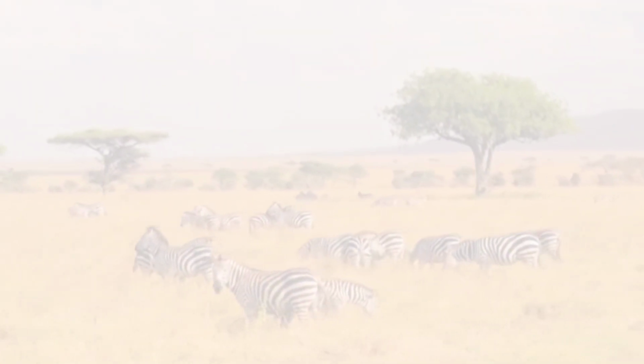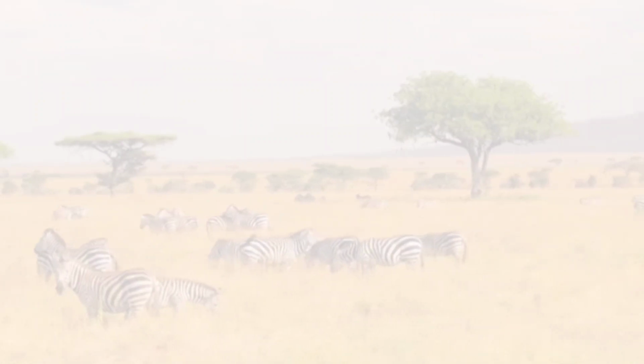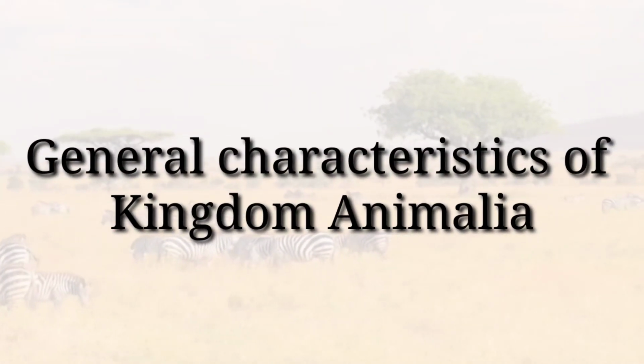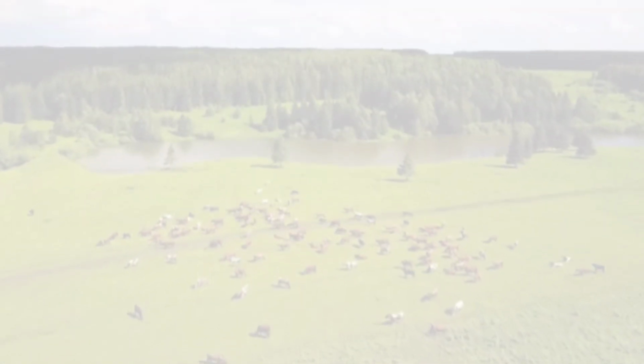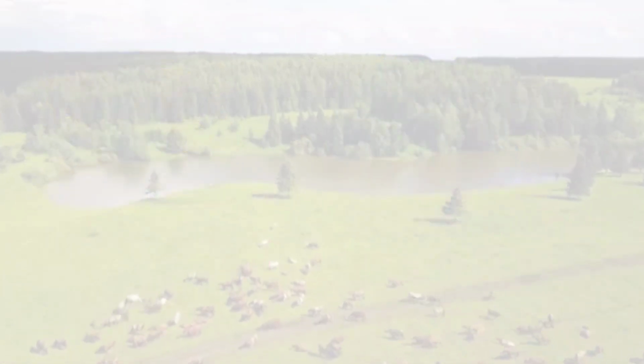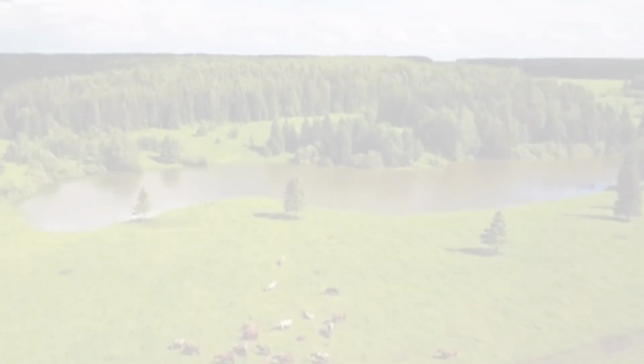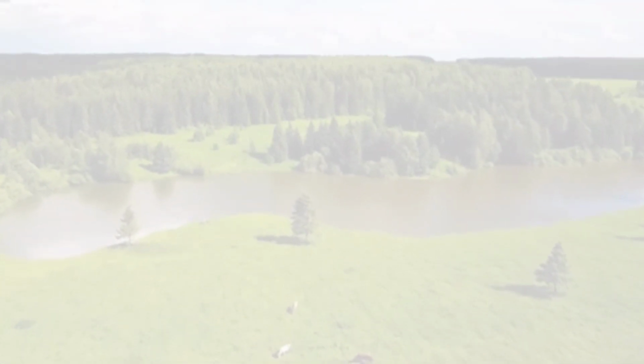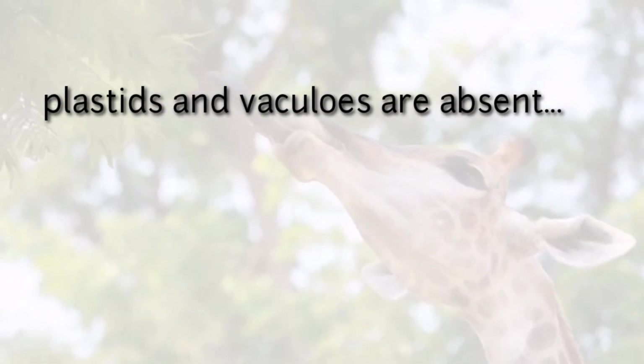Before we move to the classification part, we will discuss the general characters of kingdom Animalia. Like all of you know, all organisms belonging to the animal kingdom are eukaryotic and multicellular in nature. The cells of these organisms do not possess a cell wall, and plastids and vacuoles are also absent.